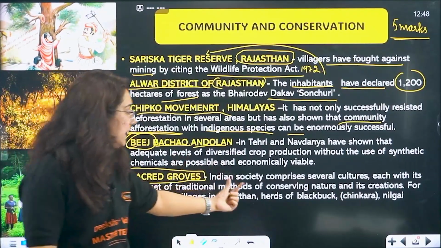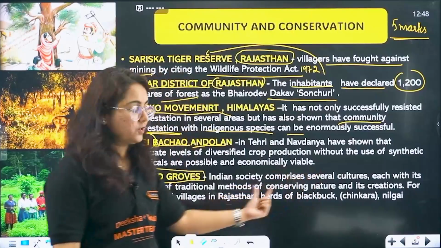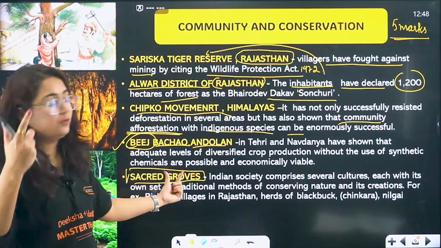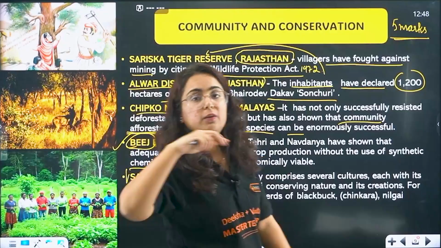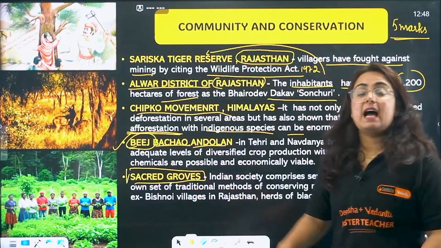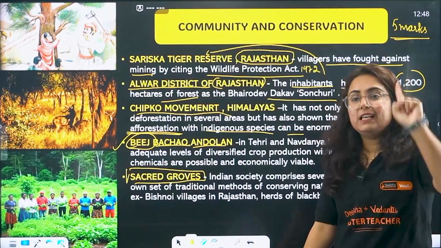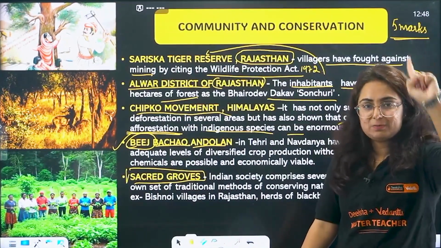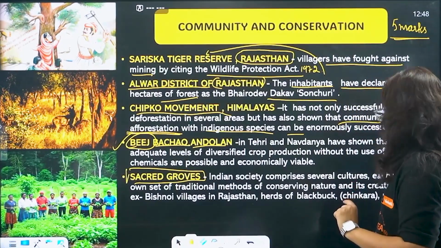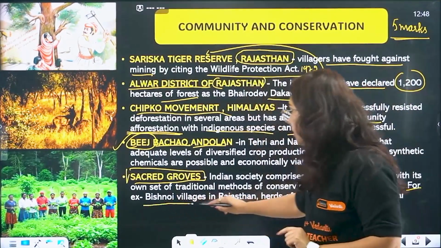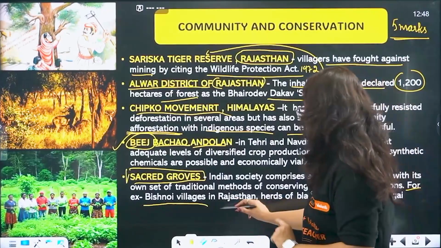So Indian society comprises several cultures, each with its own set of traditional beliefs. We have a lot of cultures with various traditions, and each of them has one thing in common: to protect wildlife species and plants. Like, for example, there is a community called the Bishnoi community in Rajasthan.